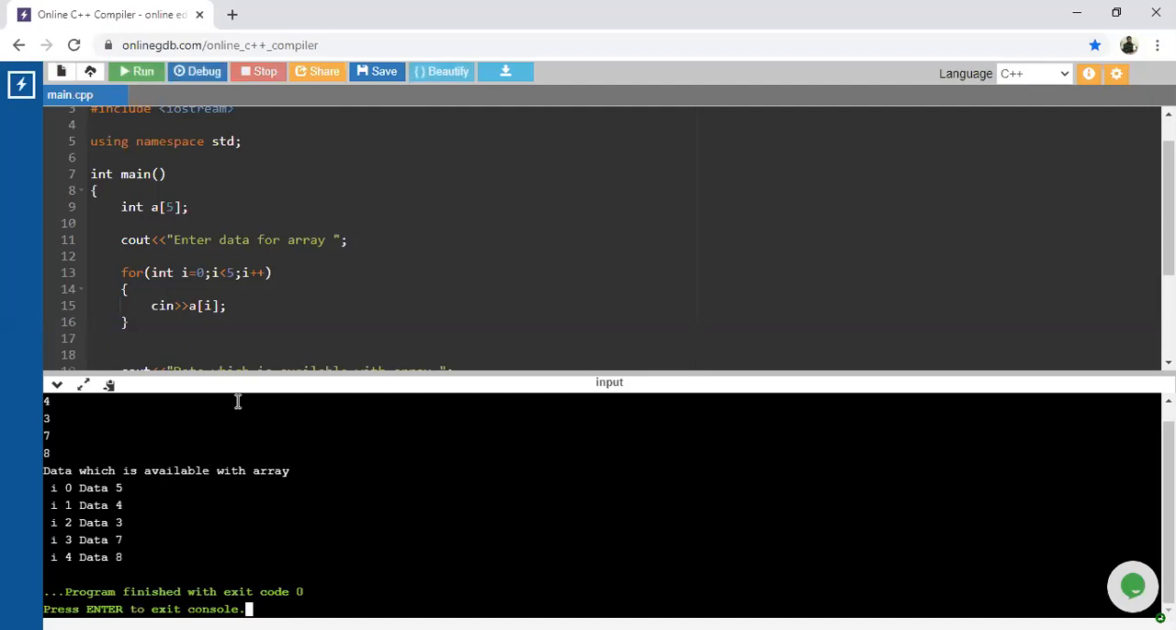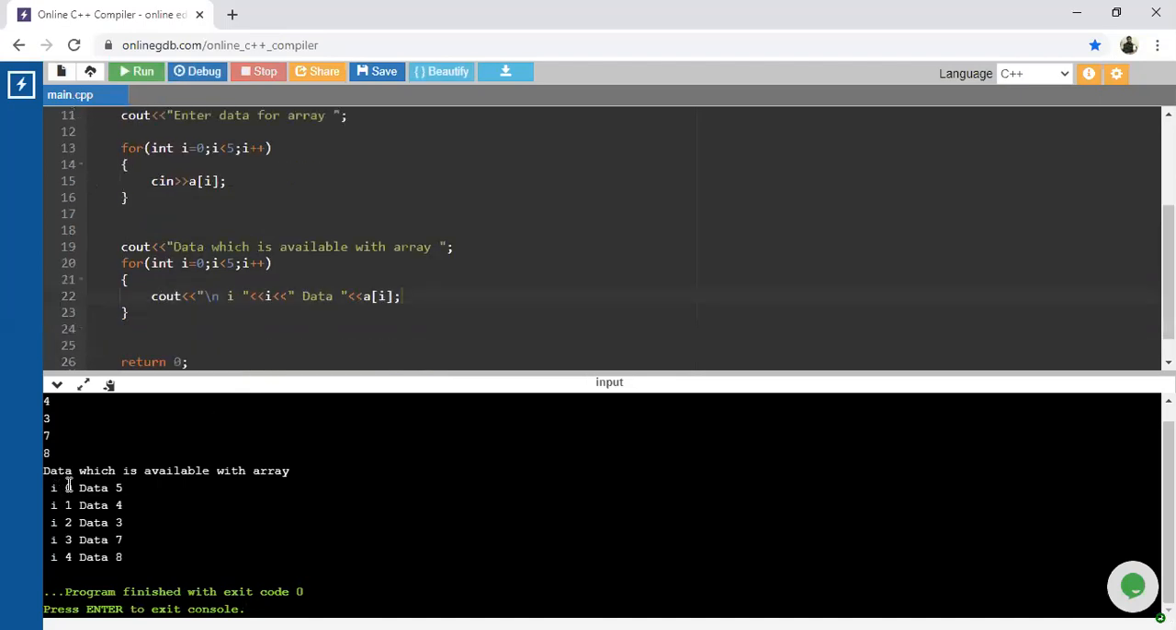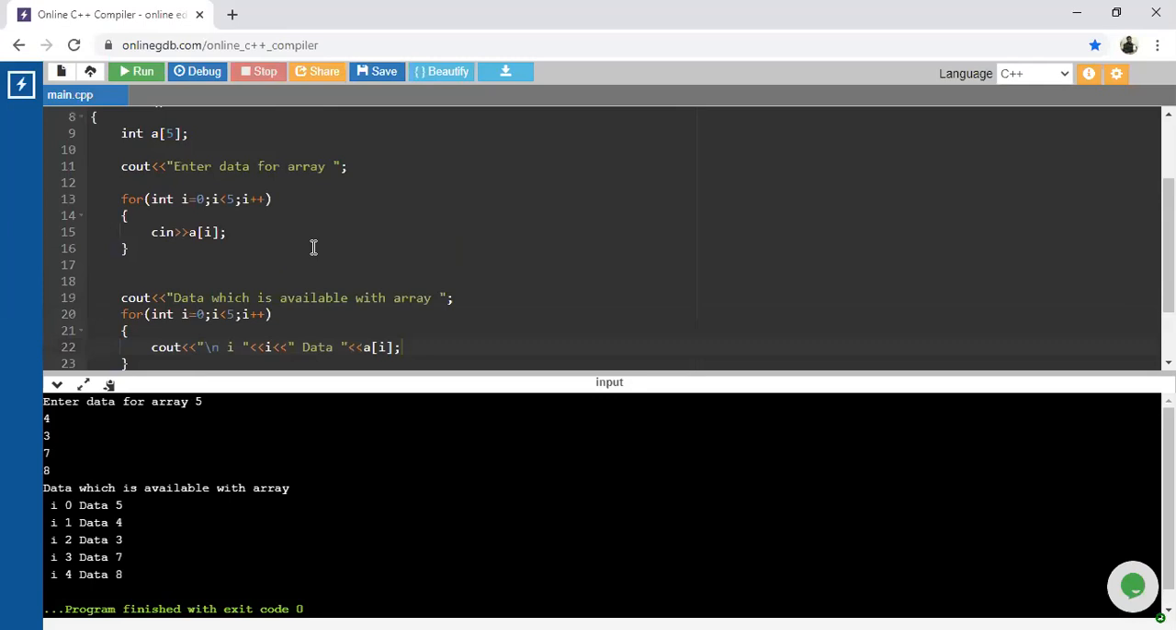So guys, look at this data which is available with array I, related with the message. I is nothing but the I variable, and the value with respect to I is 0, and at the 0th index this particular 5 is available. Okay, guys, clear? Because we have entered in that manner: 5 4 3 7 8. Just look at 5 4 3 7 8. Okay, guys, clear? That is how we enter the data with respect to this array.